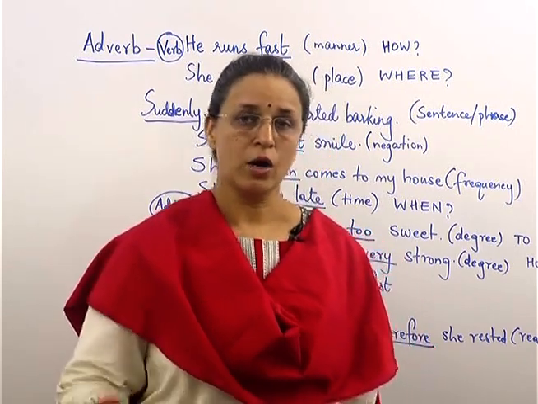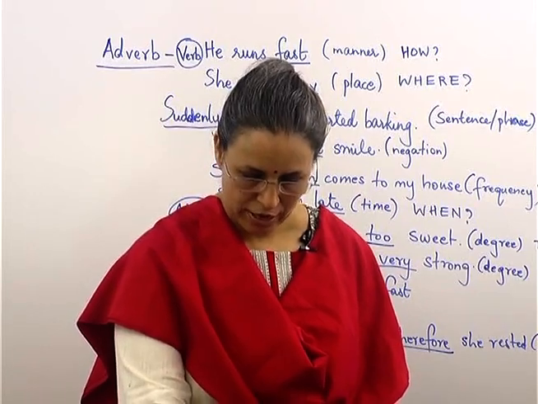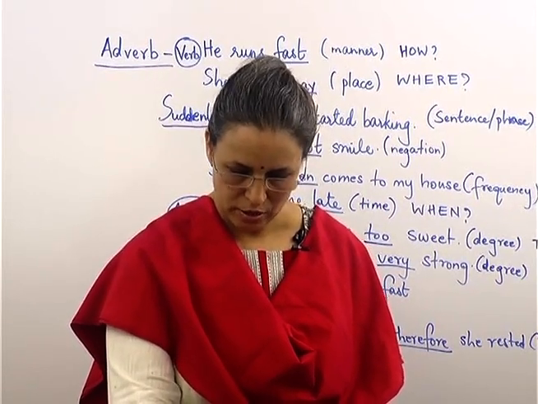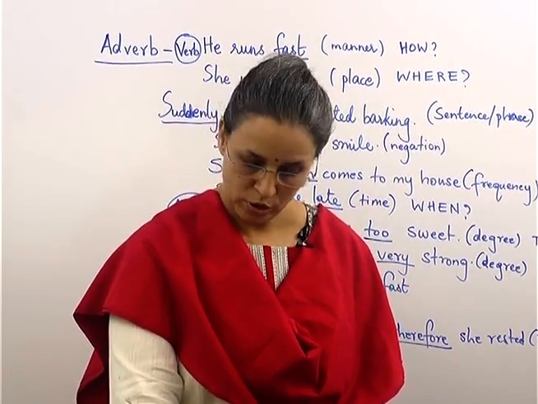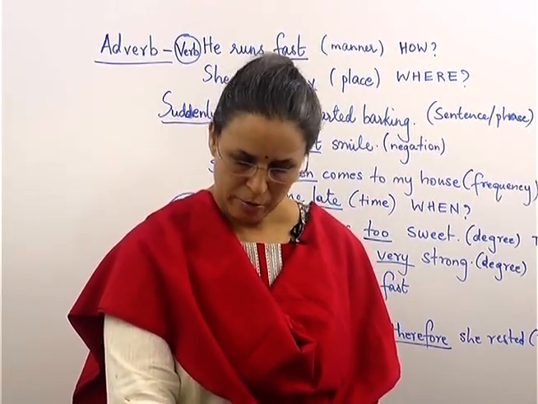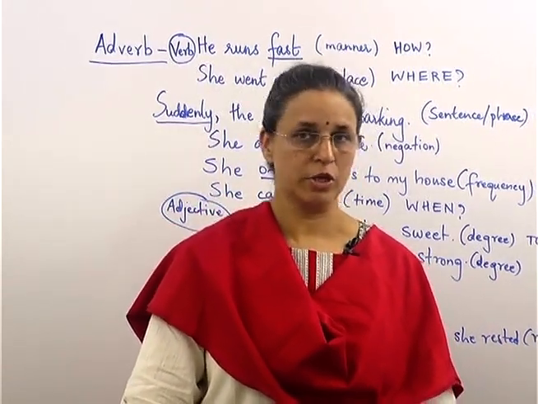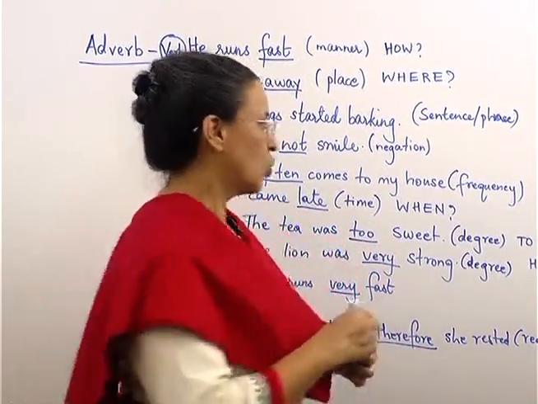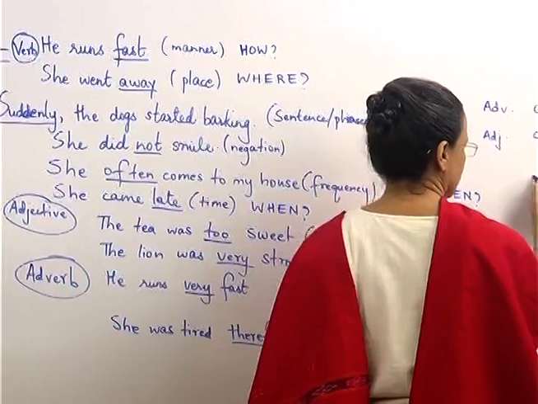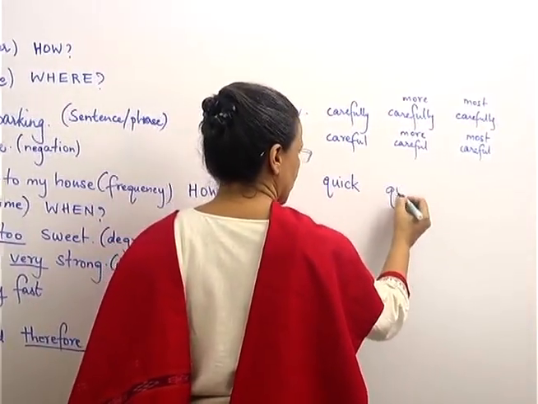So here, how did she stitch it? So that is giving you an adverb. We add er or est to shorter adverbs, like who ran faster, who ran fastest of all. Many adverbs you can create by adding ly to an adjective, but not all of them. Fast doesn't become fastly, but quick can become quickly.